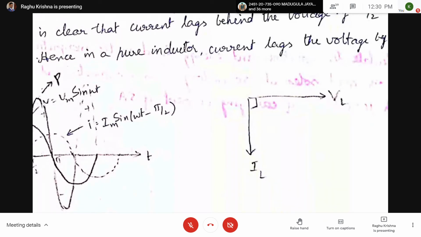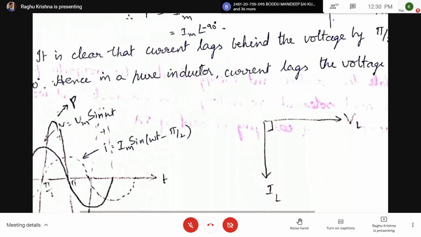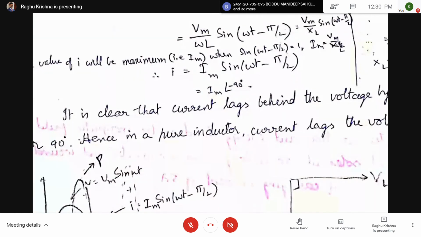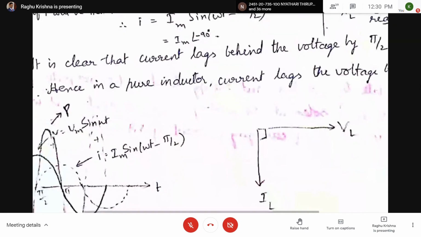The equation for current is Im sin omega t minus pi by 2. So current lags the voltage by 90 degrees in a pure inductor.